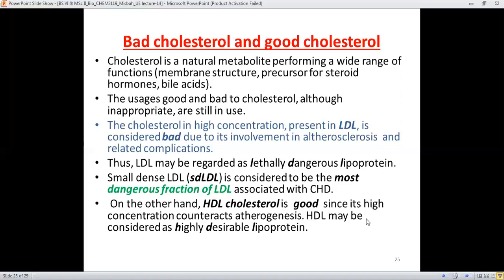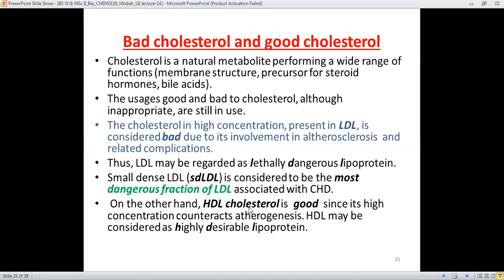Thus, LDL may be read as lethally dangerous lipoproteins instead of low density lipoproteins, the lipoprotein which is lethal, which is dangerous, which leads to death. And the small dense LDL, sd-LDL, is considered the most dangerous fraction of LDL associated with